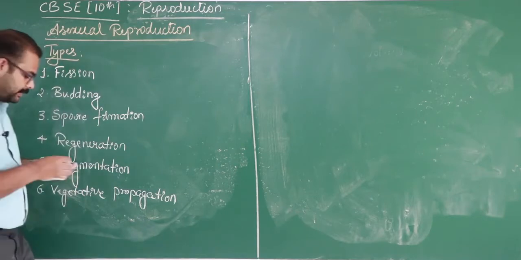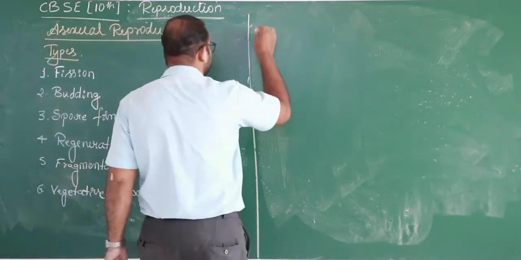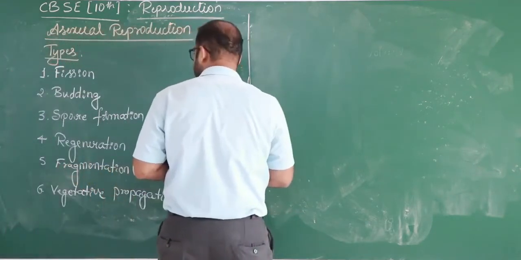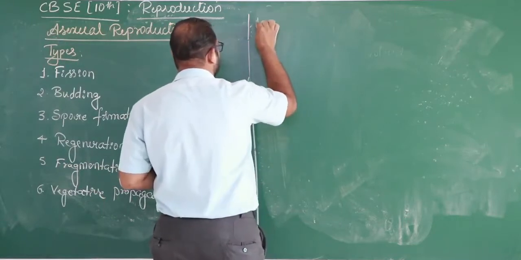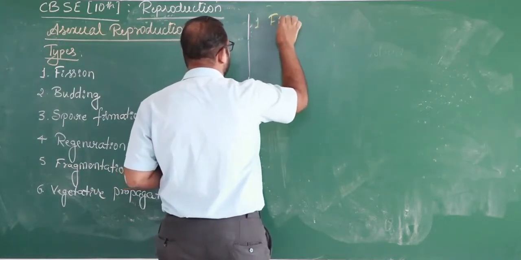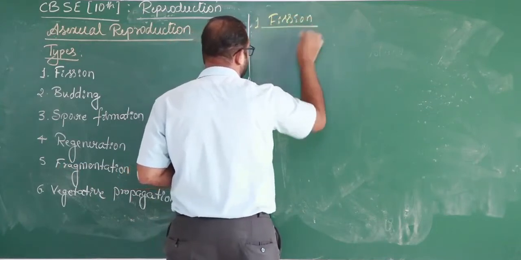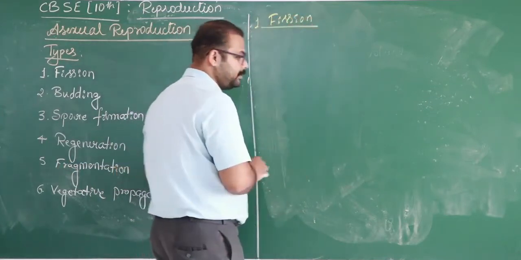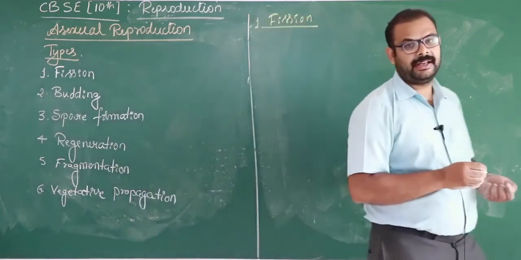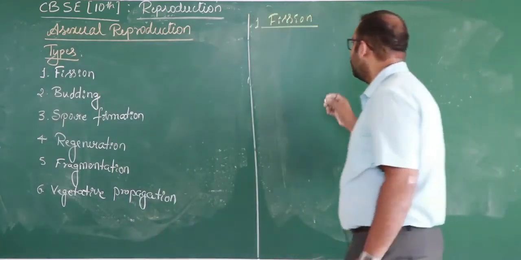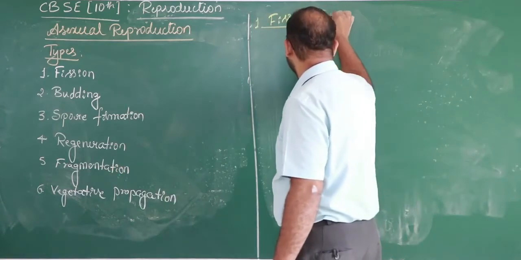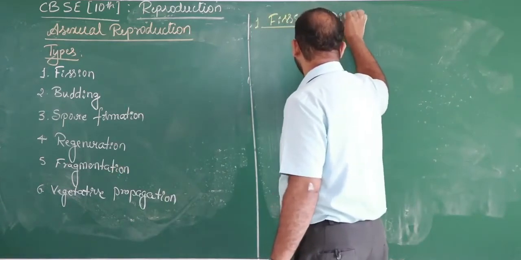Let's see the first one, fission. Here the meaning of the word fission is dividing.